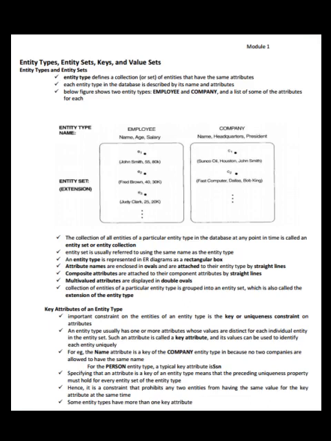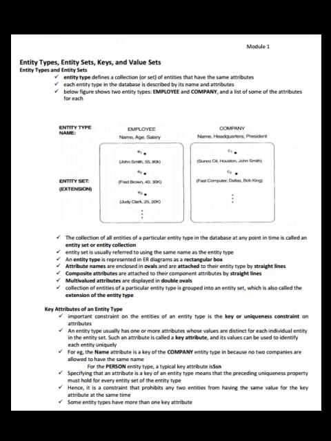Entity types, entity sets, keys and value sets. Entity types and entity sets. An entity type defines a collection or set of entities that have the same attributes. Each entity type in the database is described by its name and attributes. The below figure shows 2 entity types, employee and company, and a list of some of the attributes for each. See the figure here.